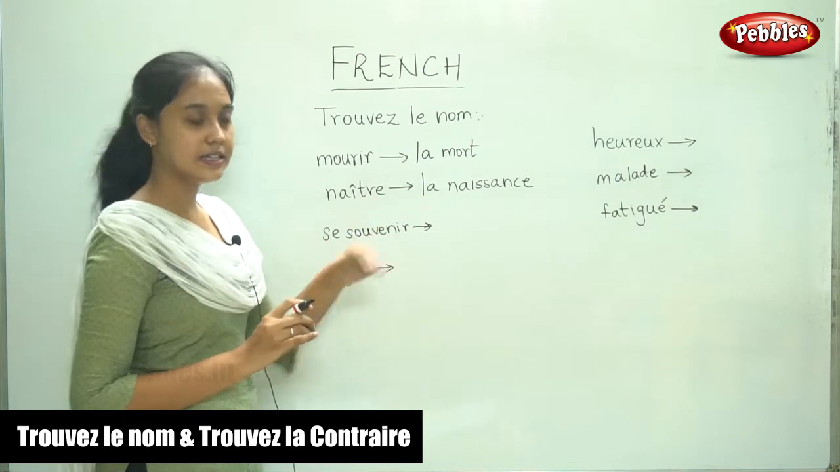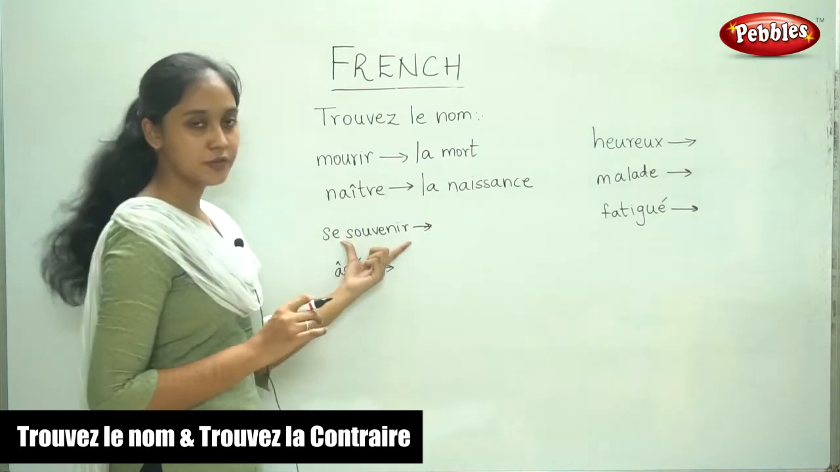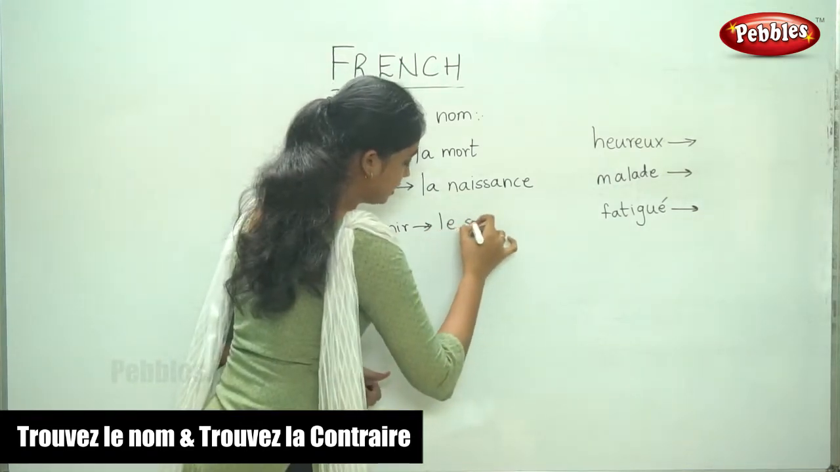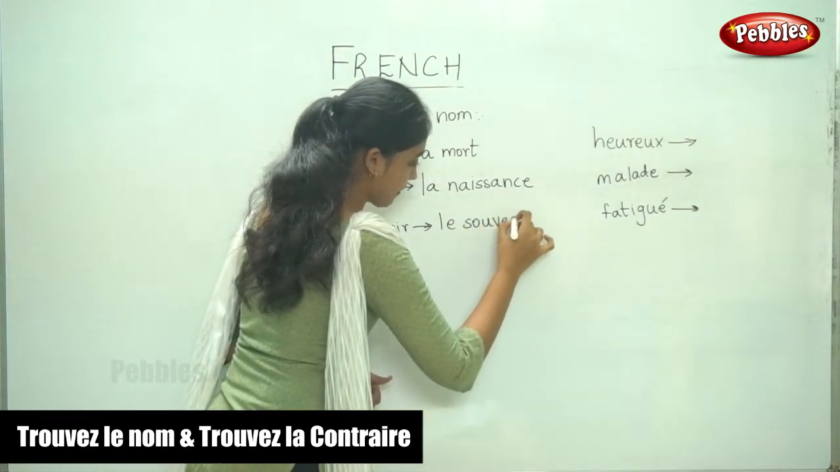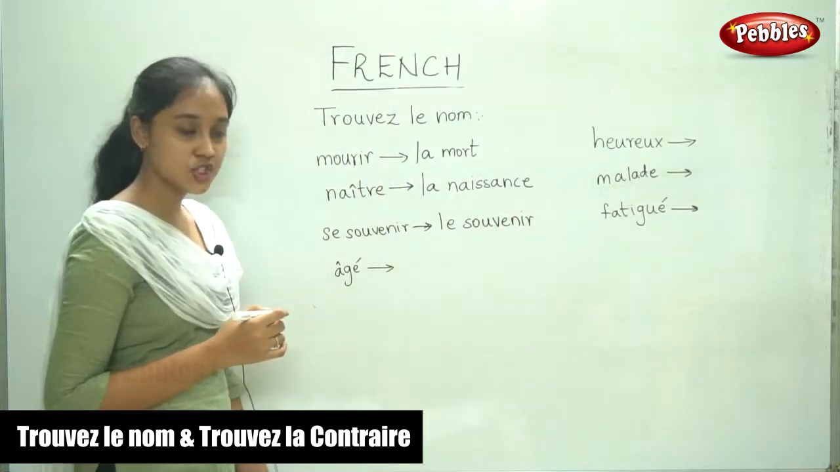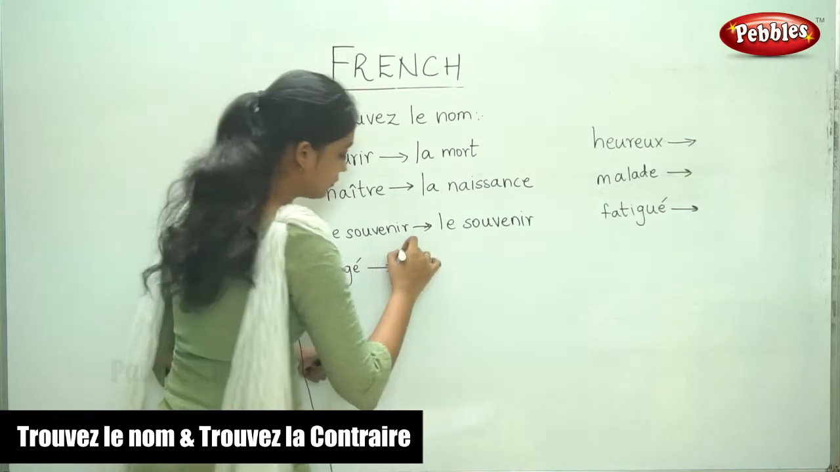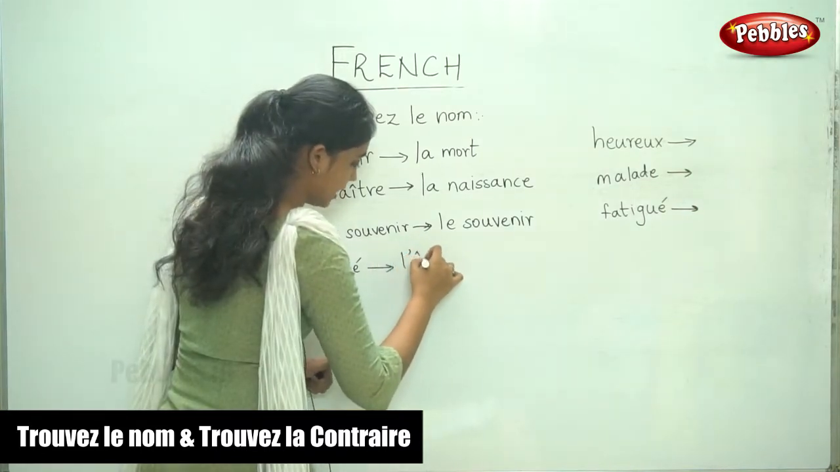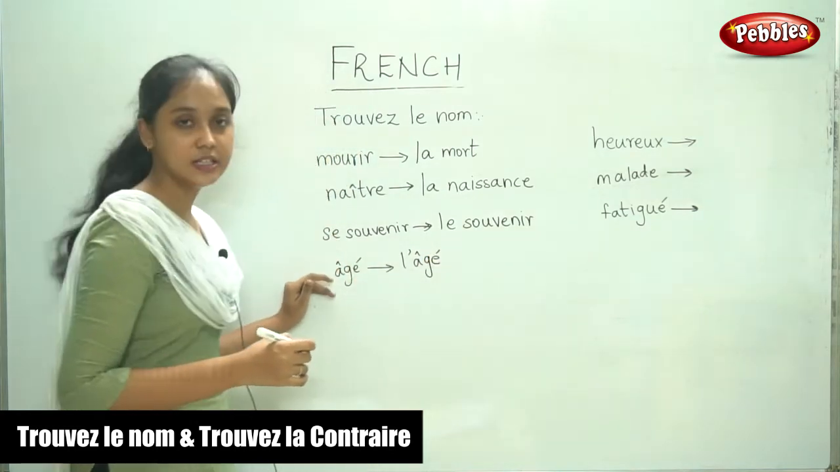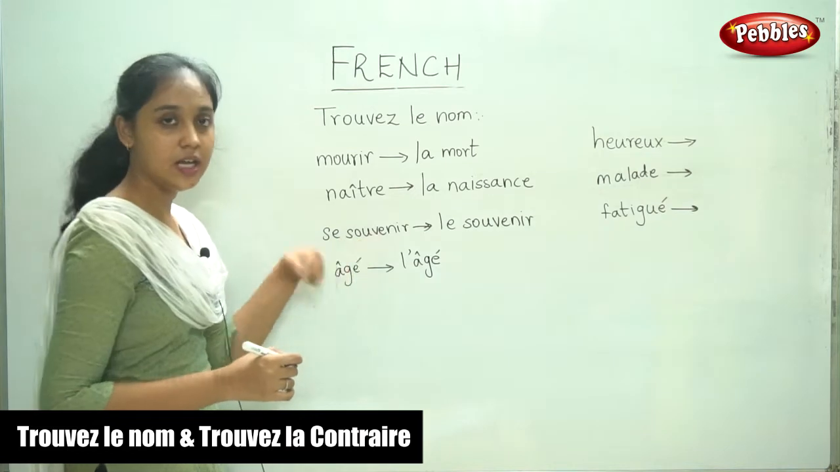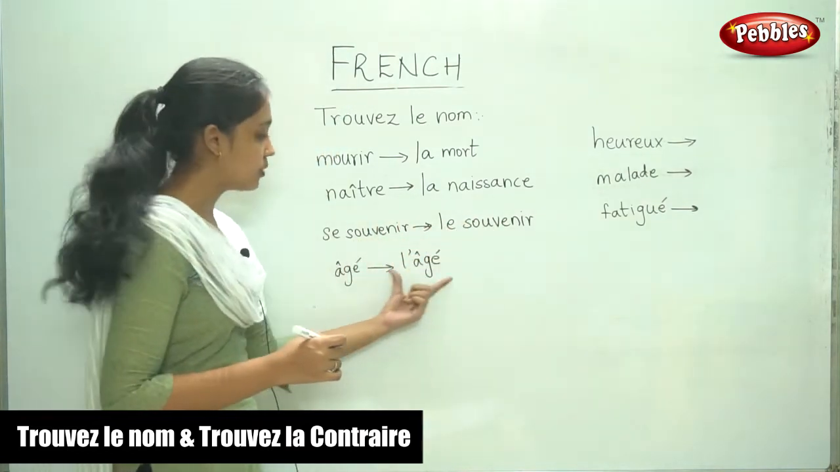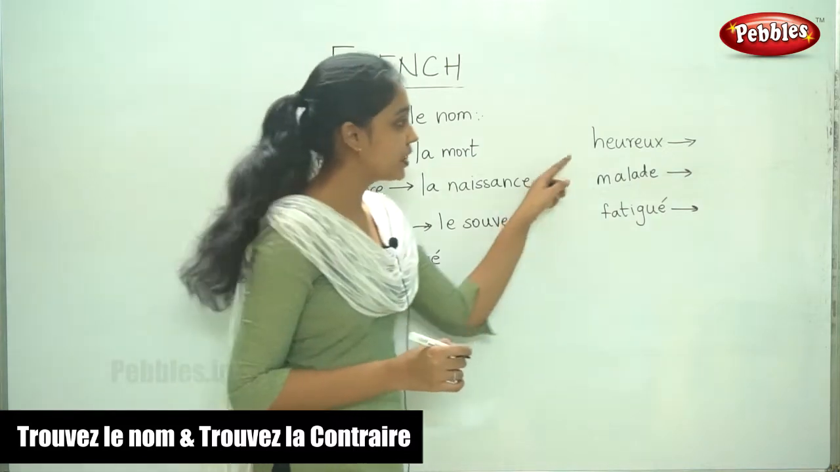Naître, la naissance. Se souvenir. So the noun form would be le souvenir. Âge, the noun form would be l'âge. So for these two, there is not a big difference. Se souvenir, the noun form, it is le souvenir. Âge, the noun form would be l'âge.